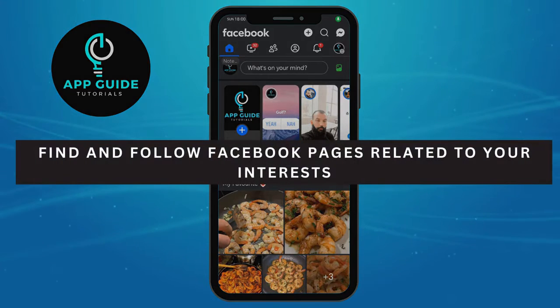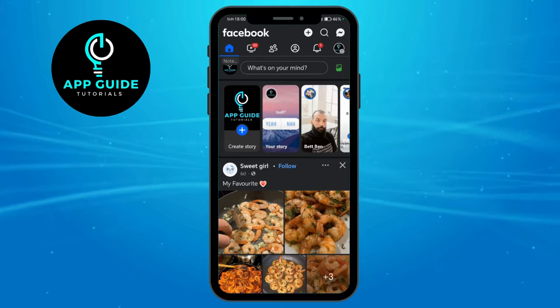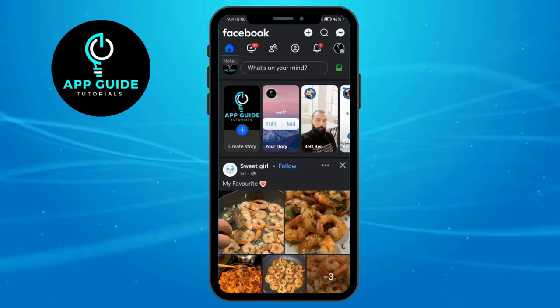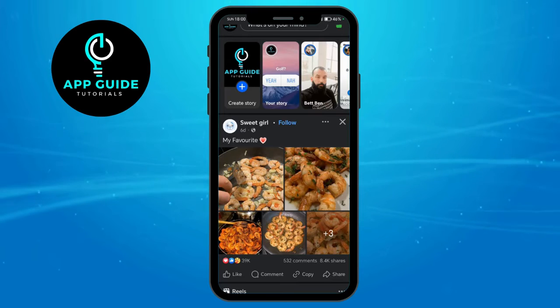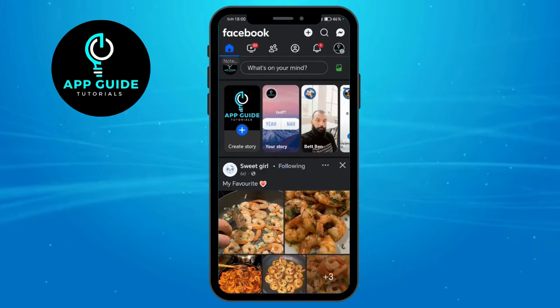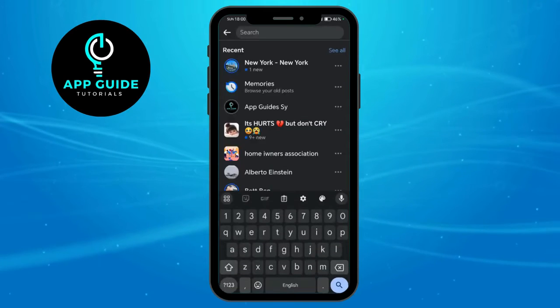How to find and follow Facebook pages related to your interest. So I have in here this Facebook account. And if you're interested in food, you can head over and then just scroll away until you can see any pages that actually posted food. Alternatively, you can also click on the search right here and search in here for food.